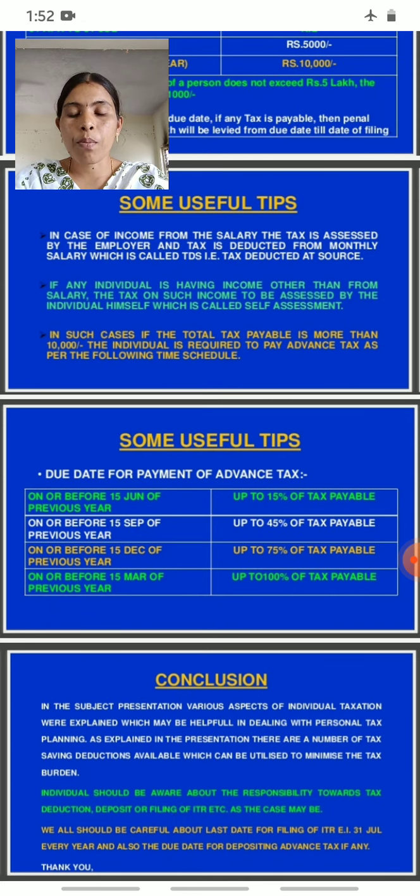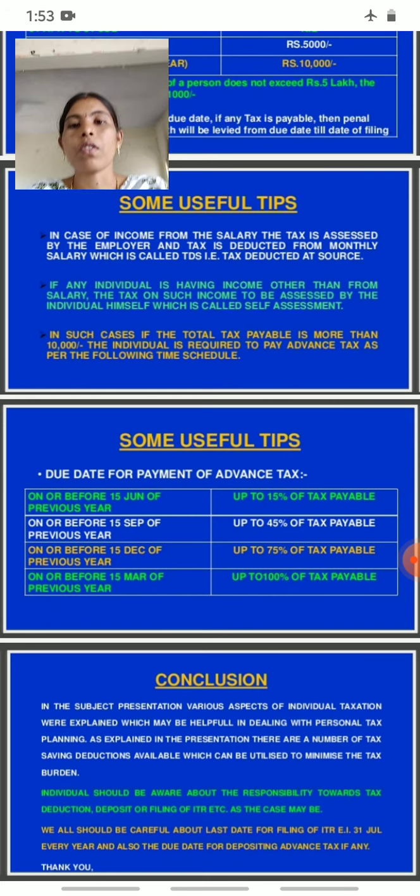Then last, we come to the conclusion. What is the conclusion for this income tax topic? In the presentation, various aspects of individual taxation were well explained, which may be helpful in dealing with personal tax planning as explained in the presentation. There are a number of tax saving deductions available which can be utilized to minimize the tax burden.